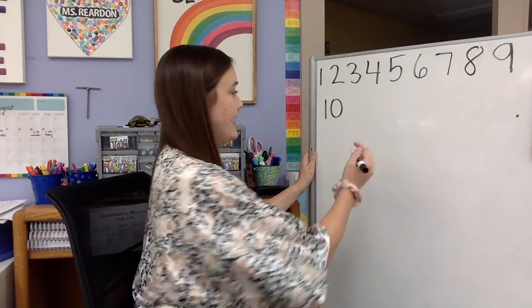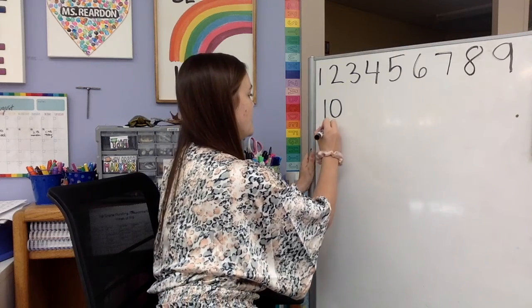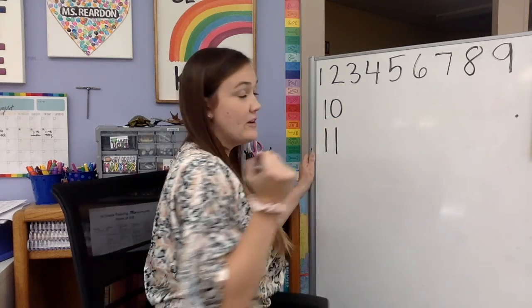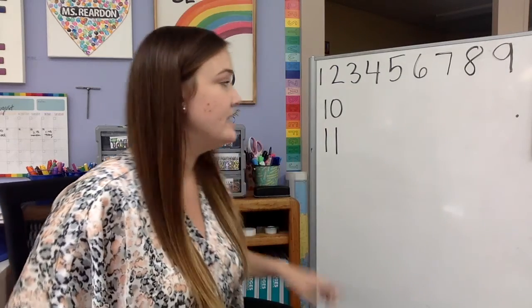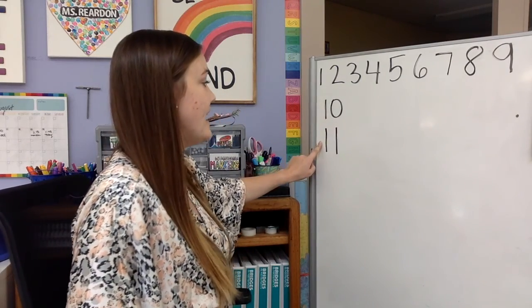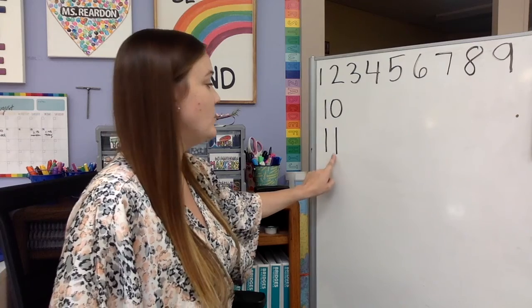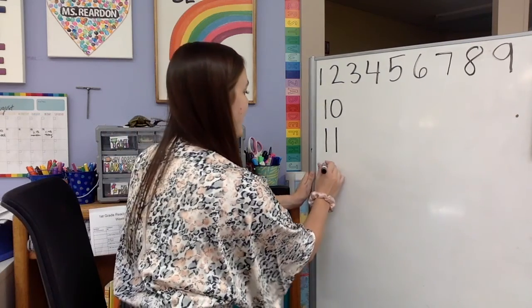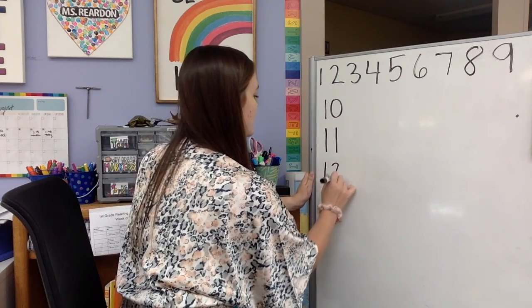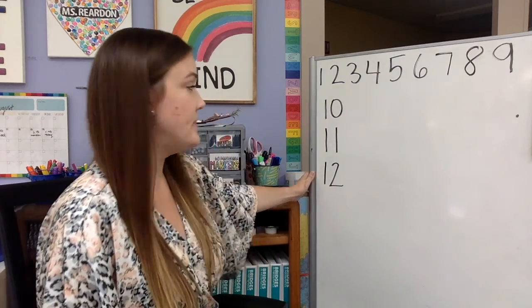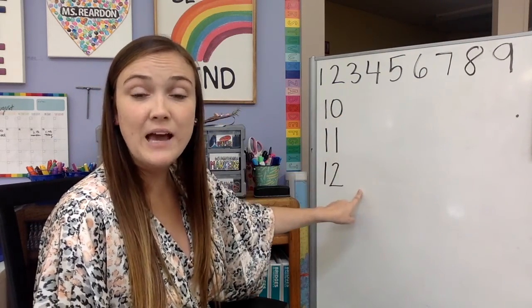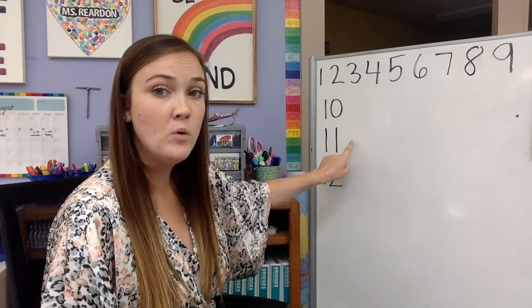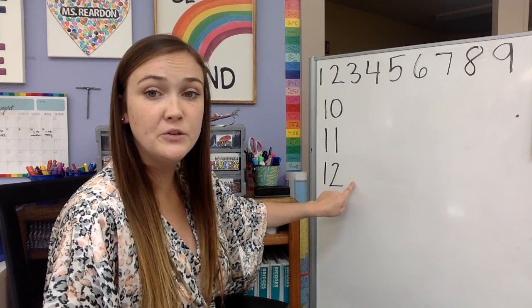So we wrote 10. Let's go ahead and write our next number, 11. Now remember, you should also be doing this on your board. We are practicing writing these together. 10, 11. 11 is a 1 and a 1. Next I have 12. And I want you to notice something. They all start with 1, but look at this side. They're counting up. 0, 1, 2.